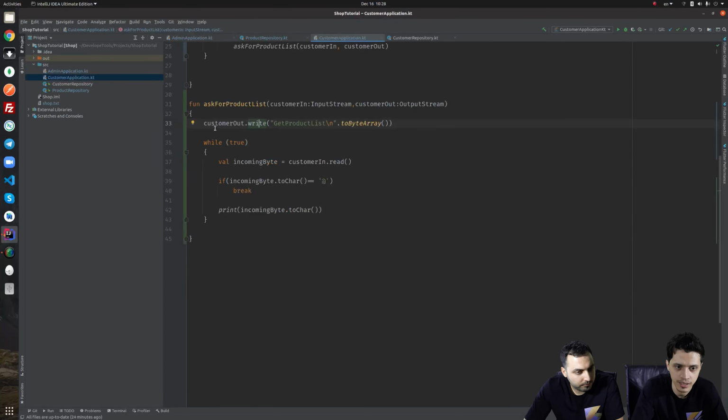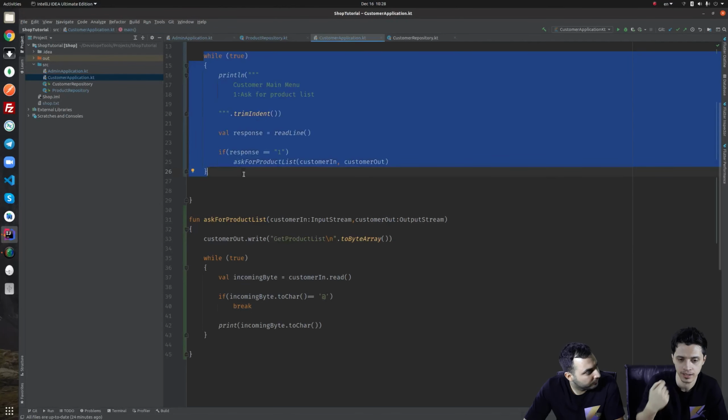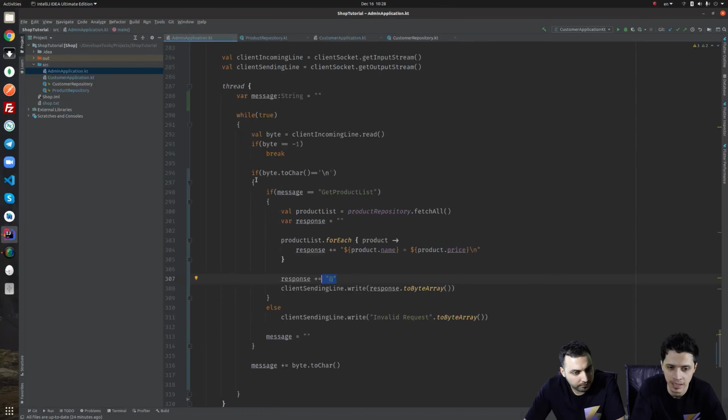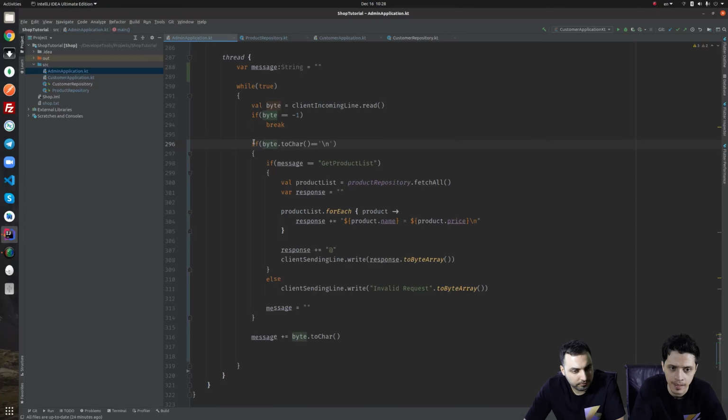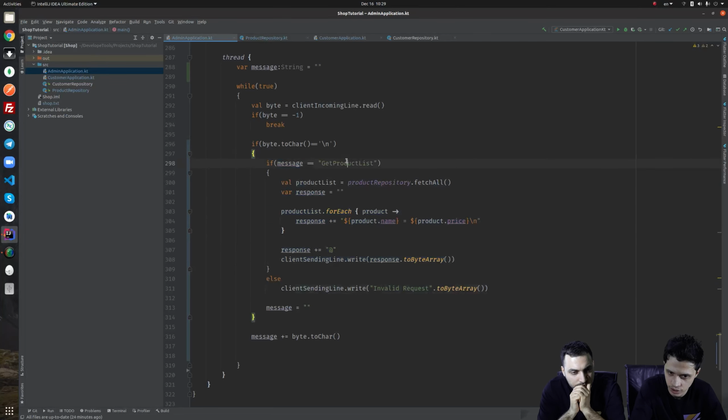Last session we put it into a while loop to make it possible for the customer to send multiple requests to the admin, but we had a problem that the second response was invalid. My best guess, though I've not run it to see, is this: inside this while loop, we are saying if byte is \n, then take it as the end of the message and respond based on the message.